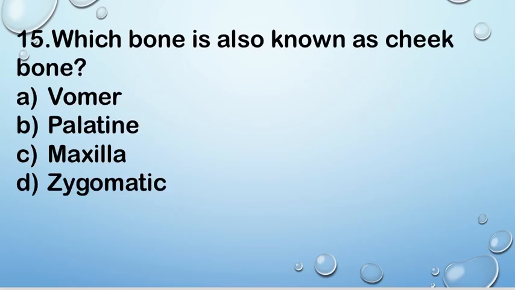Next question, question number 15. Which bone is also known as cheek bone? Option A vomer, B palatine, C maxilla, and D zygomatic.